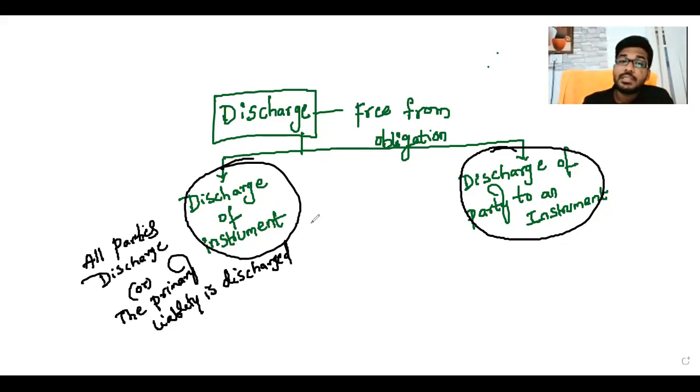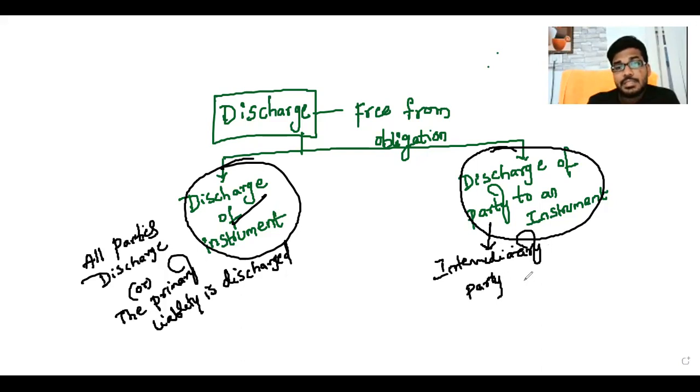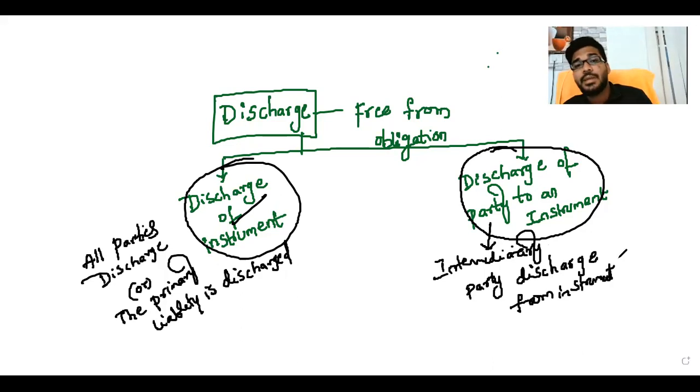That is called discharge of instrument. Discharge of party to an instrument means any party other than the primary party, any intermediary party, is discharged from the instrument. That is called discharge of party to an instrument. Then I will explain what that means.